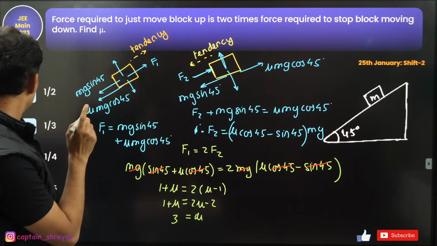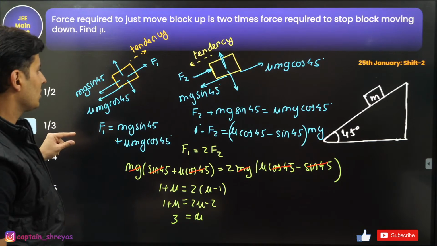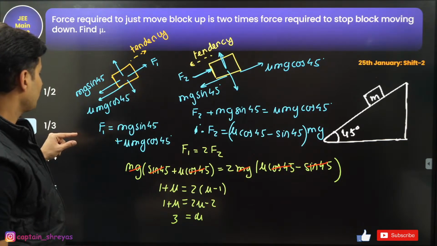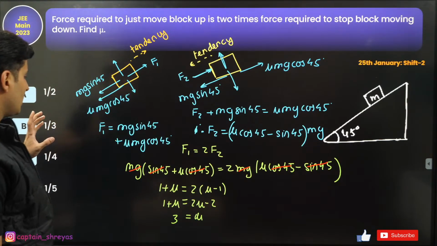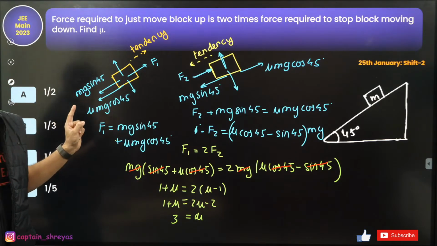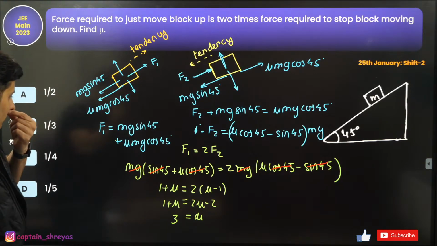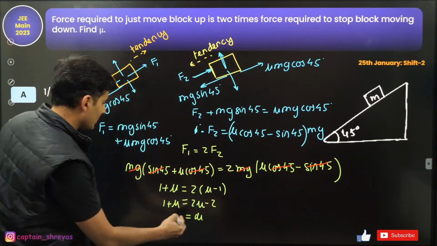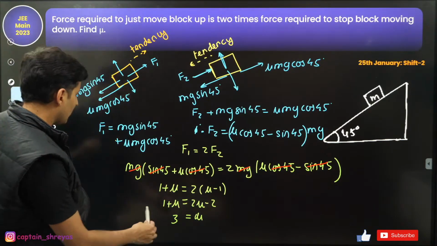I think I've done some silly mistake somewhere. This was supposed to be 1 by 3. Just check this out. Minus sin 45, mu minus 1. Okay. Just check this out, see if I made some mistake somewhere. Yeah, 1 by 3. I'm not able to figure out where I made a mistake, but okay, I'll leave this part for later on.